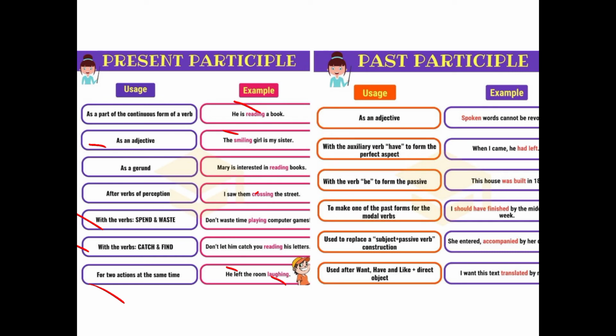And now come to the past participle. Look at this: we are using it as an adjective, but we have to use a different form of the verb. It shows the past time. You can see spoken words, injured person, worried person, haunted movie. These are the different words which are used as adjectives with a noun.